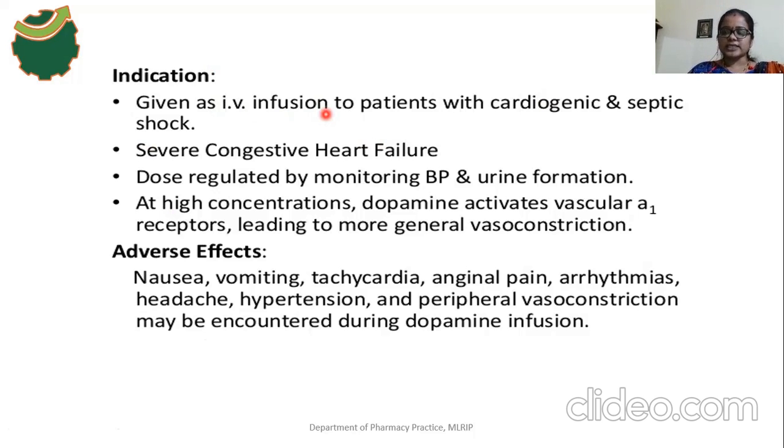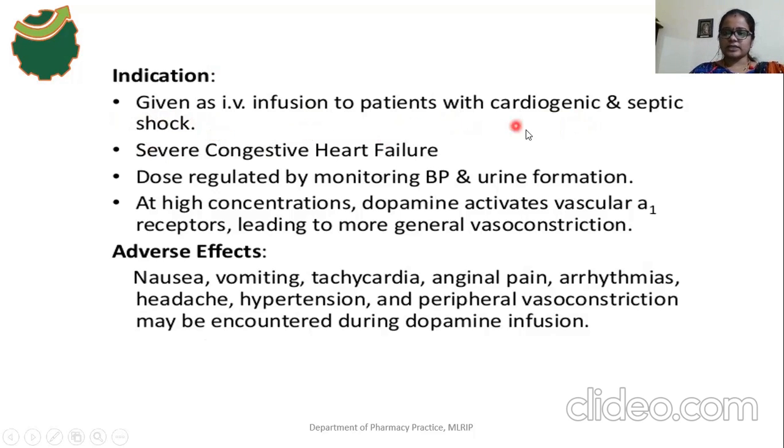So in that case, the BP will be reduced very drastically and very rapidly. So here the IV infusion of dopamine is used to treat cardiogenic shock and septic shock, because it increases the blood pressure in septic shock.